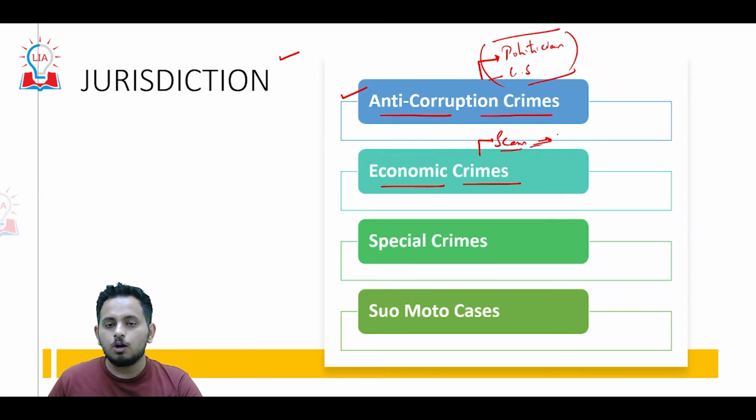Recently Lalu Prasad Yadav was convicted in scams, and there were the Commonwealth scam and the Coalgate scam. All these scams come under the economic crimes wing of the CBI. Special crimes like murder, assassination, or social crimes for that matter, all are under CBI.